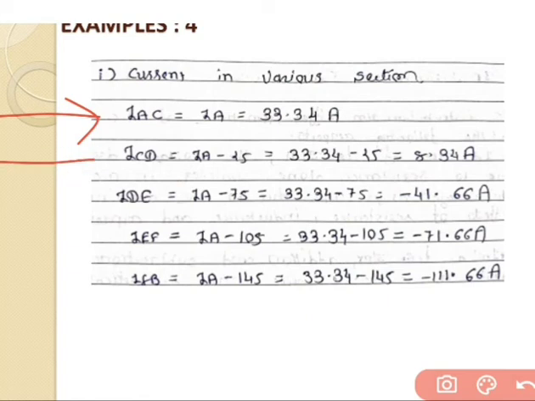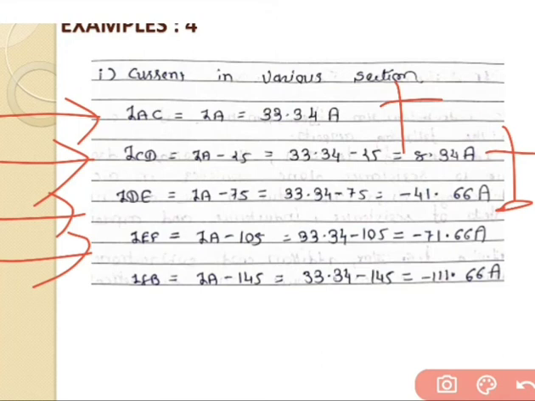Go for the CD section. We have the equation IA minus 25, so 33.34 minus 25, so again we get a positive answer here. Now go for the DE section, with the equation IA minus 75, so 33.34 minus 75, so we get a negative answer. Now go for the EF section, with the equation IA minus 105, so 33.34 minus 105, so we get the answer minus 71.66 ampere.